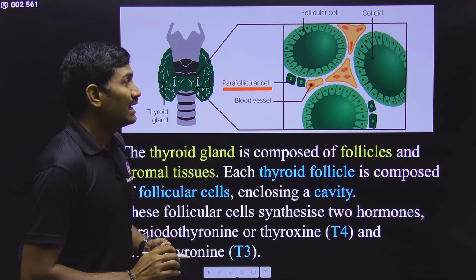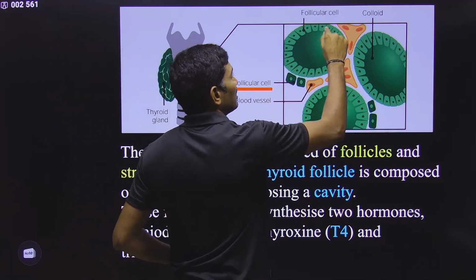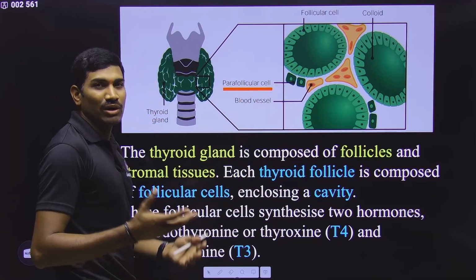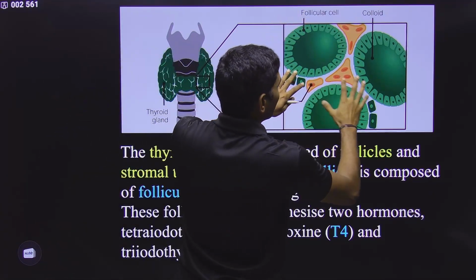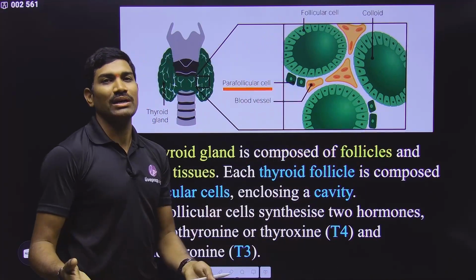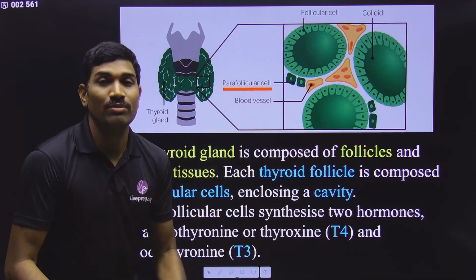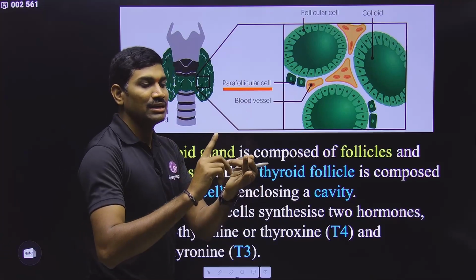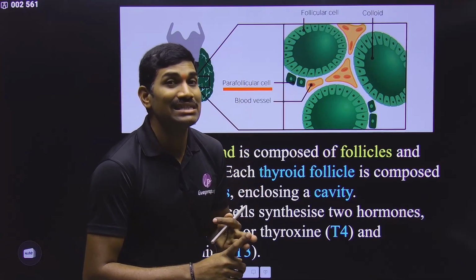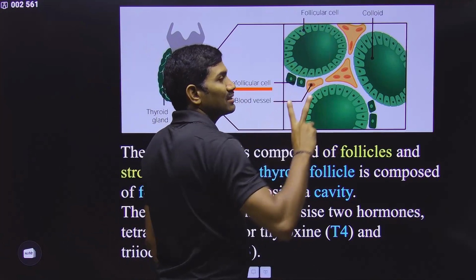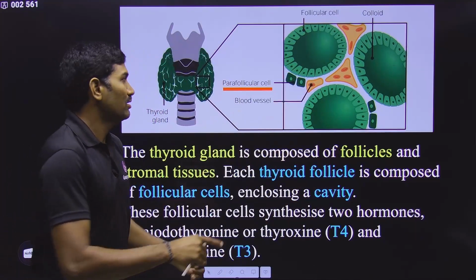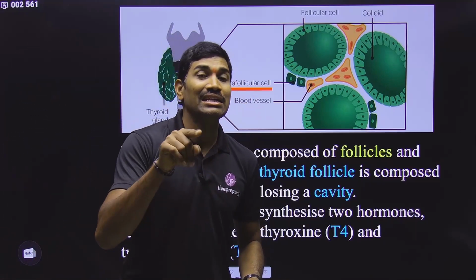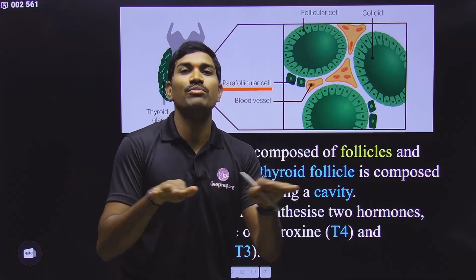Please observe these names. In the NCERT, they used a term called as a follicular cell and stromal cell. That stromal cell is nothing but parafollicular cells. What is the stroma? The part that is present between this is called as the stroma. The cells in the stroma are called as stromal cells. So you can call parafollicular cells as stromal cells, and you can also call them as C cells. Please remember, from the follicular cells, two hormones, T3 and T4. From this parafollicular cells, we are talking about thyrocalcitonin, TCT, that is involving in calcium metabolism, calcium homeostasis, right?